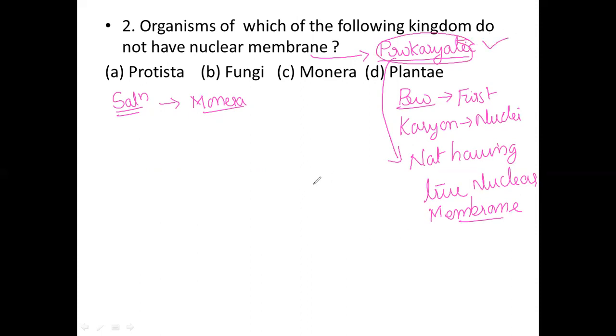Then what about eukaryotic organisms? Eukaryon means, eu means true, so it is the presence of a true nuclear membrane.